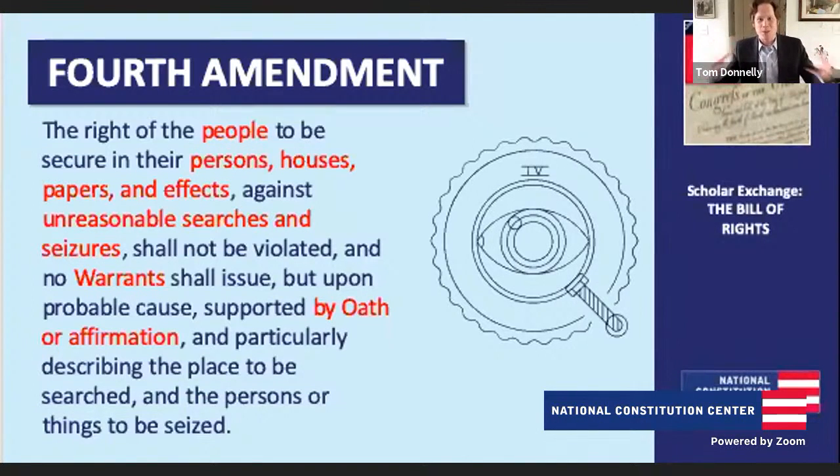It has to be particular to me. There has to be a good reason that they suspect me of a crime. It's not enough to just generally think, yeah, maybe he did something. No, you need something specific and strong. Yeah, and I think that's always the best part about the Fourth Amendment. Can they do that? You have to have a good reason, and you have to be supported by somebody else to really invade your stuff, your home, and your thoughts almost in a way.